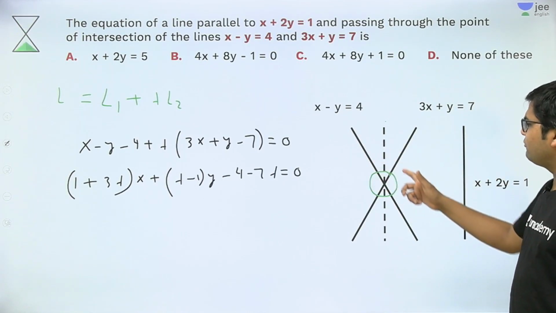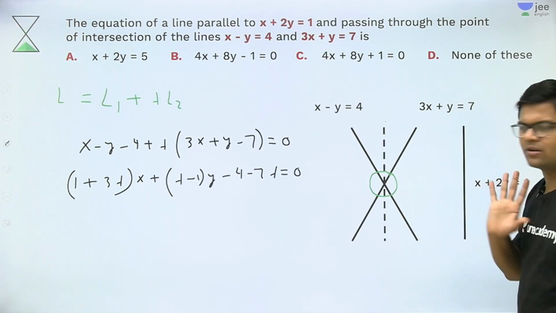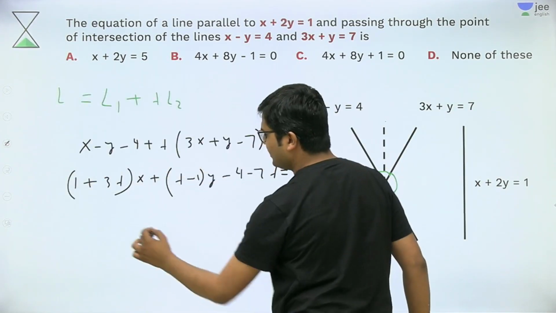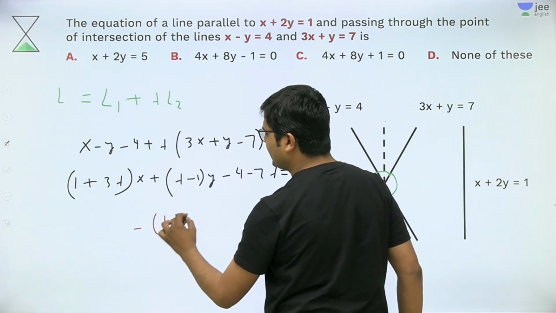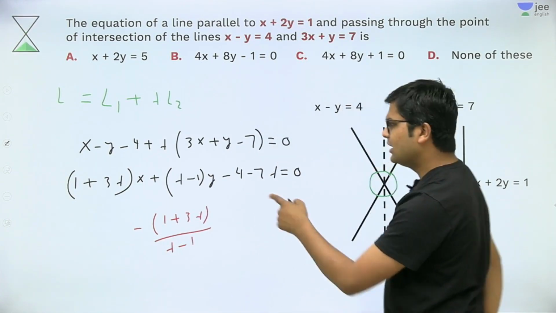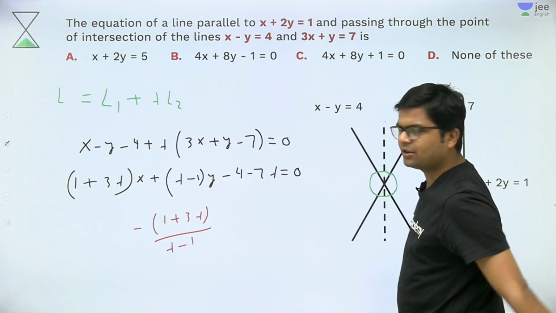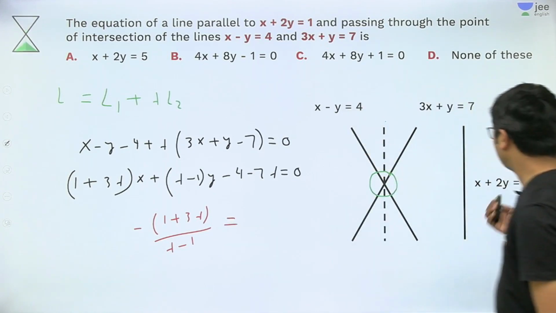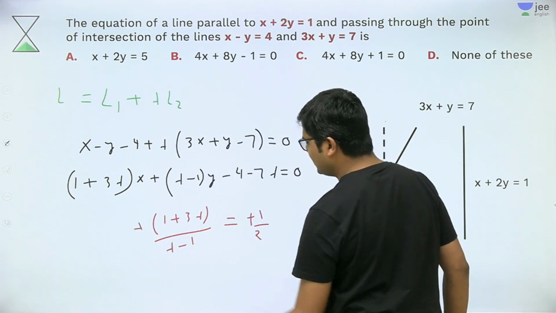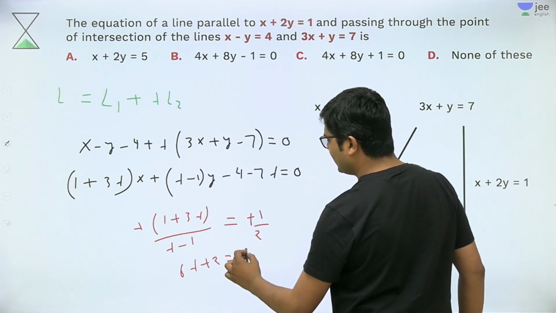Basically I need to find the member of this family which is parallel to this line. That's become the question. So slope of this line will be minus of 1 plus 3 lambda upon lambda minus 1. I think everybody must have understood this, that slope of this line will be coefficient of x divided by coefficient of y and whole negative is equal to slope of this line, and slope of this line is minus 1 by 2. So minus cancel and cross multiply, it will become 6 lambda plus 2 is equal to lambda minus